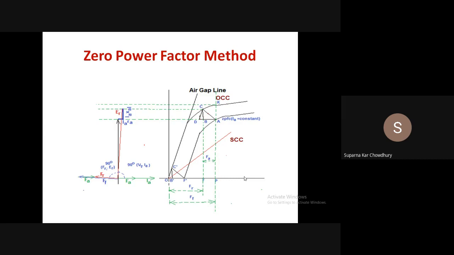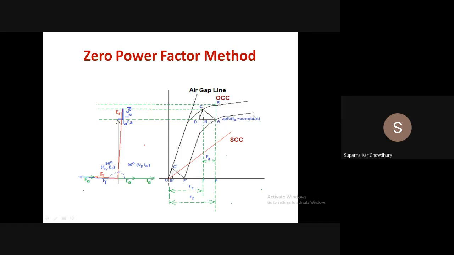Now another method is the zero power factor method. This is obtained from the zero power factor characteristic, which we have discussed earlier. We have seen this characteristic is basically shifted from the OCC by IAXL downwards and FA toward the right.